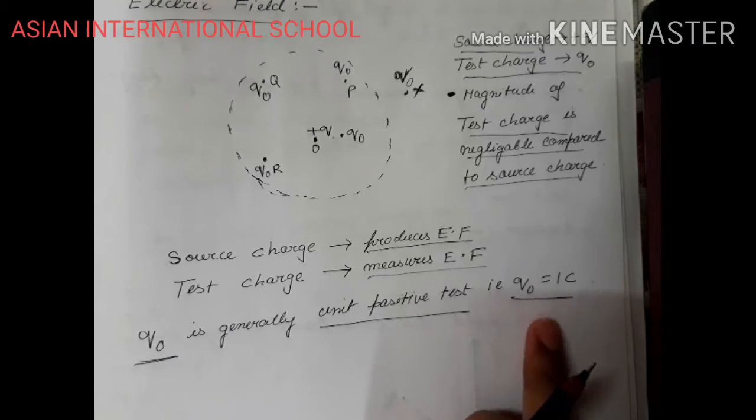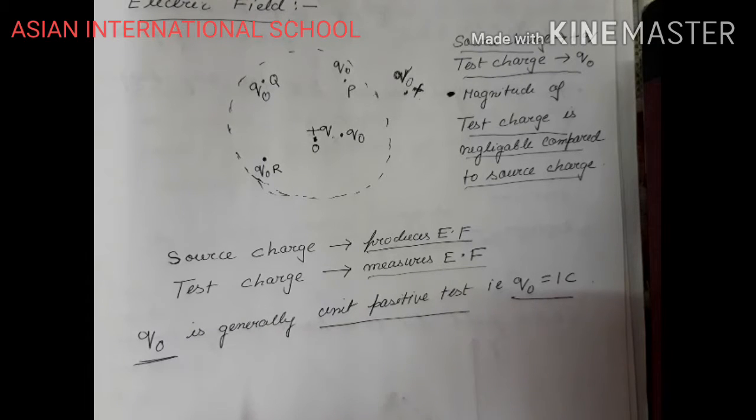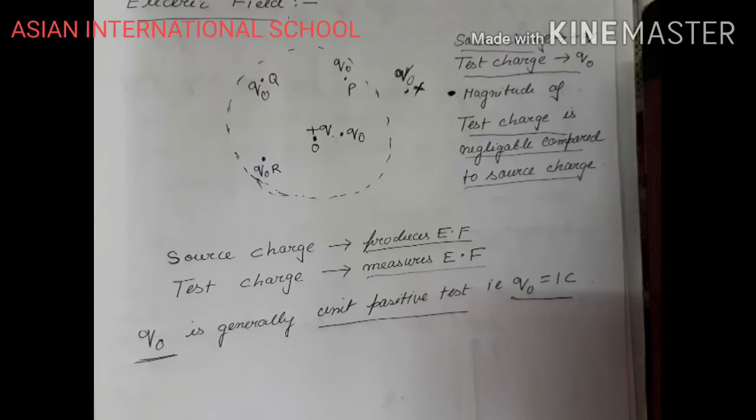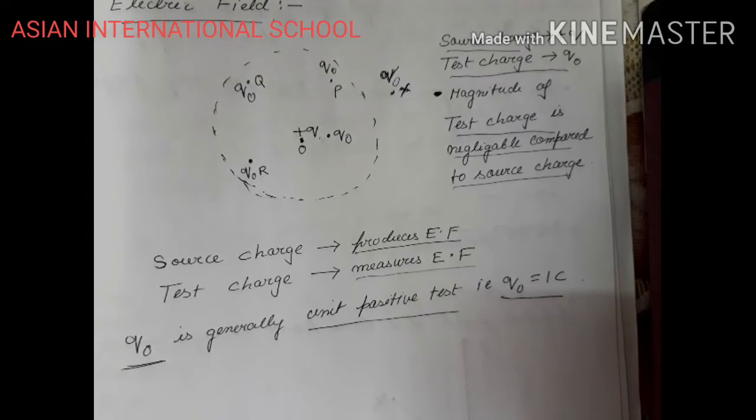Now over here you can ask me one question: we have studied quantization of charge, and there we saw that the charge of an electron is 1.6 into 10 to the power minus 19 coulomb, and that is the minimum amount of charge which can exist in a body, right? So this is 1 coulomb.